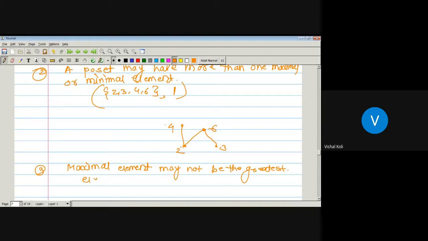In this poset, there are two maximal elements 4 and 6, and there is no greatest element, since we know that if the greatest element exists, then it must be unique, and there is no comparison between these two elements 4 and 6. So this will be contrary to our definition of greatest element. So this case has no greatest element. So there is a possibility that there is a maximal element but no greatest element, and also there is